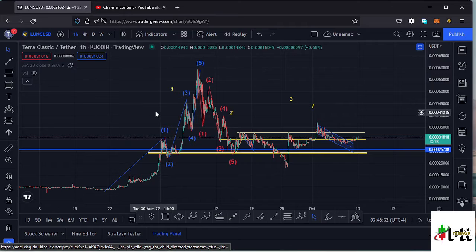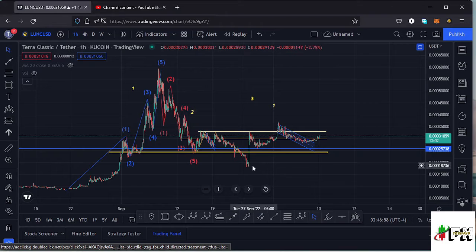And according to the Elliott wave guidelines, after making a higher Elliott wave count 1, whatever we expect on the other side is the formation of a higher Elliott wave count 2, which is a corrective wave, and that is what has been playing out here on the LUNC chart, making our low for that second wave at around the $0.00018 mark. And after making the low for that second wave, whatever we expect next is the formation of a higher Elliott wave count 3, which I believe is what is playing out here on the LUNC chart.